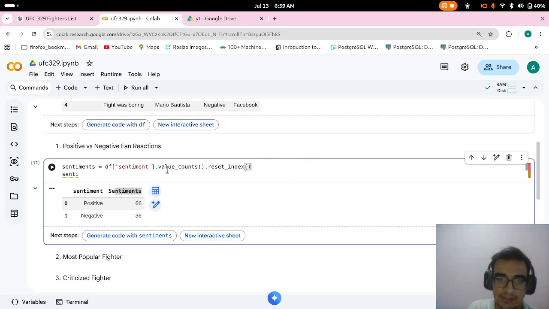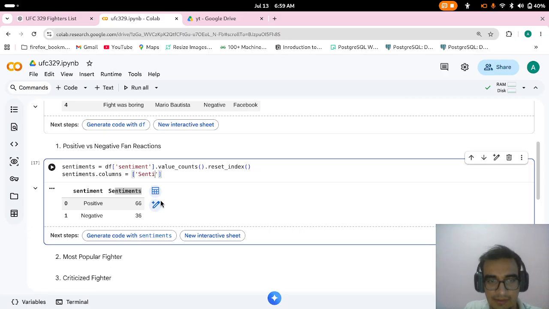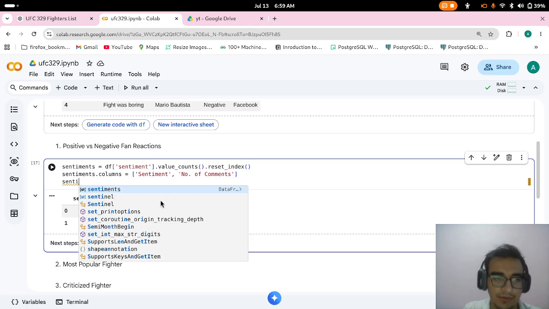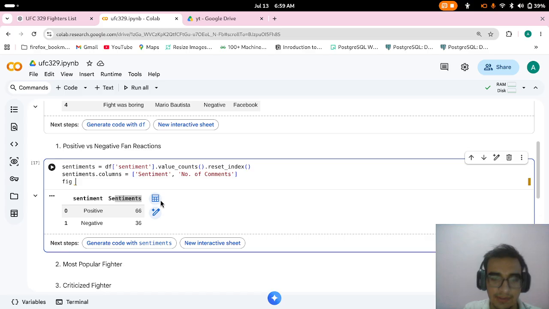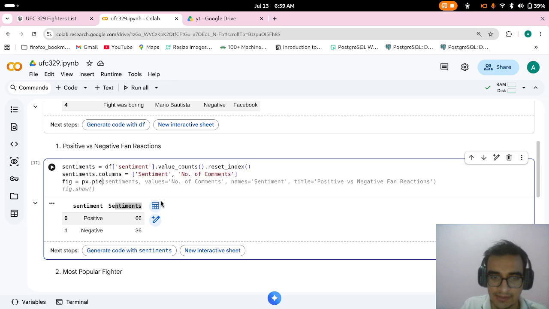I will do sentiments dot columns and set the columns as sentiment, comma, number of comments. Then I will be using Plotly, which is a library to create interactive charts, and in Plotly I will be doing a pie chart.